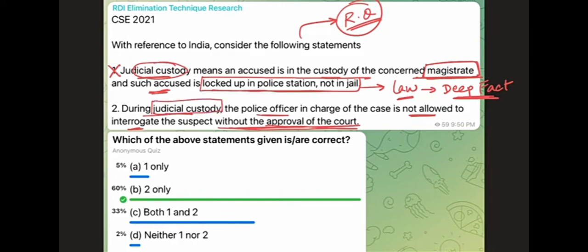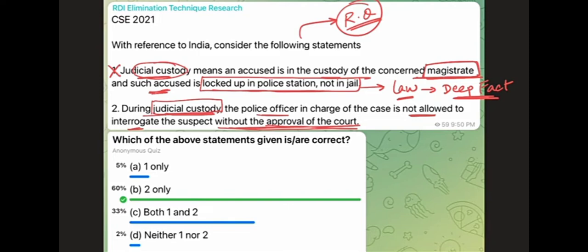Judicial custody and police custody. What is the meaning of these terms? What is the difference? So judicial custody means that the control, the command over the accused is in the hands of the judiciary, the court, and in the case of police custody, the control is in the hands of the police officer. So naturally, the difference between the two will be that in case of police custody, the police will have more power, but in case of judicial custody, the judiciary will have more power. So this statement is logically derivable, right?